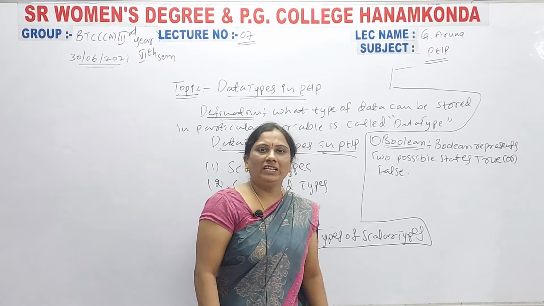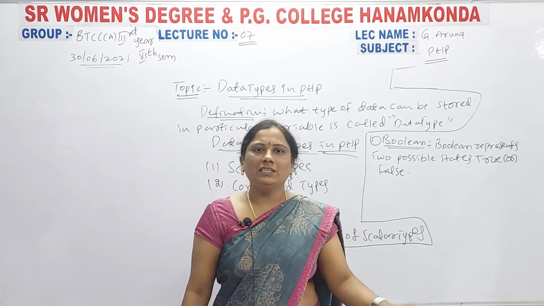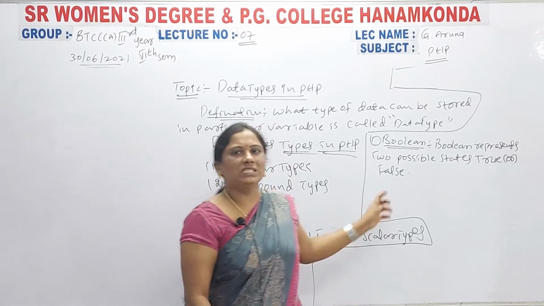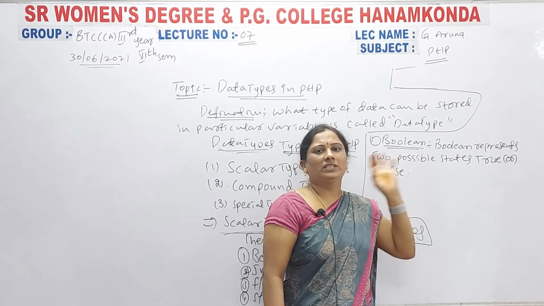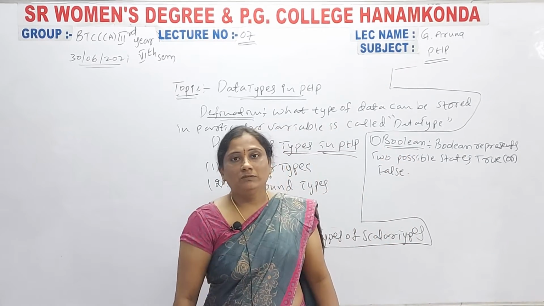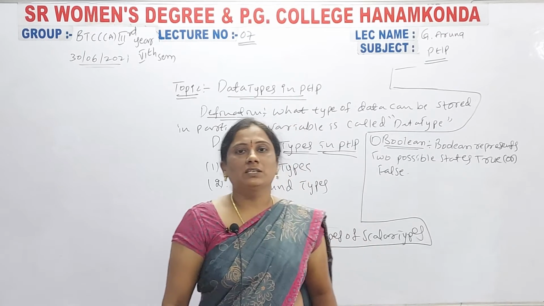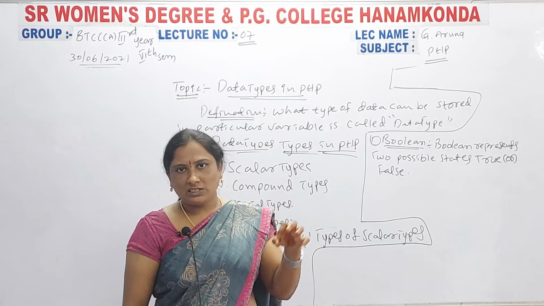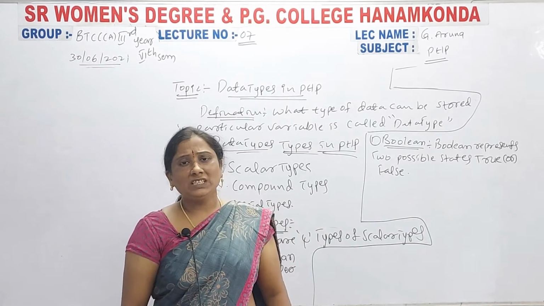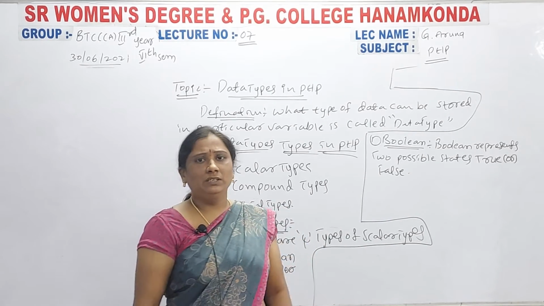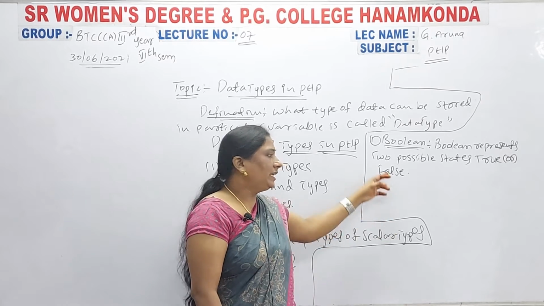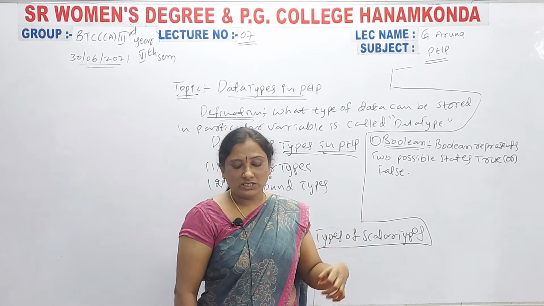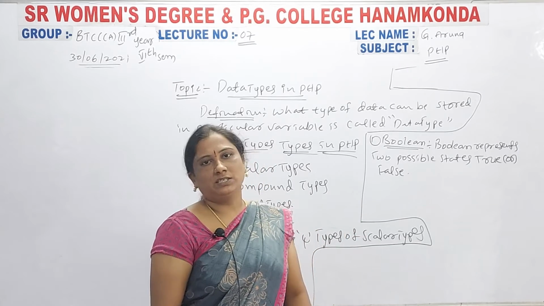Clear? Whenever you declare a Boolean data type in a variable declaration, it represents two states. One is true, another one is false. One is the true state, another one is the false state.